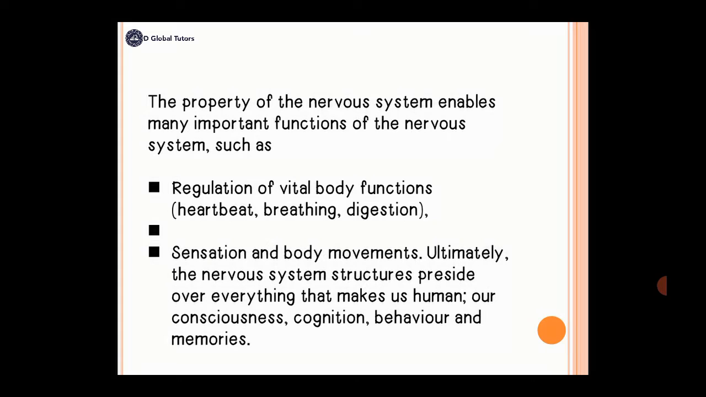The property of the nervous system enables many important functions. And what are these functions? They include the regulation of vital body functions, like the heartbeat, breathing, and digestion. It also has sensation and body movement. But ultimately, the nervous system structures preside over everything that makes us human, talking about our consciousness, cognition, behavior, and memories.